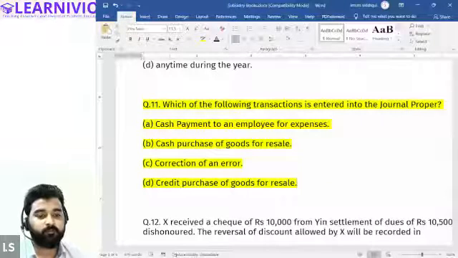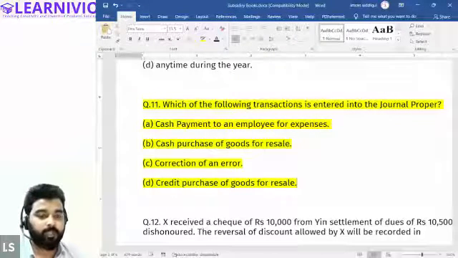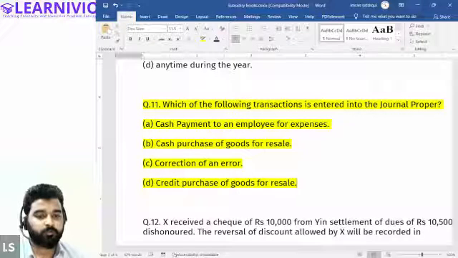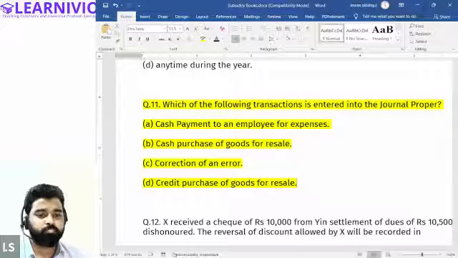What about the correction of an error? Correction of an error is not in the subsidiary book, right? Okay. Cash payment to employee for expenses, that is also not possible, right? That is recorded in the cash book. Yes, sir. Cash purchase of goods for resale will be recorded in the cash book. Correction of an error is possible in the journal proper. So I think there's something wrong in the question.